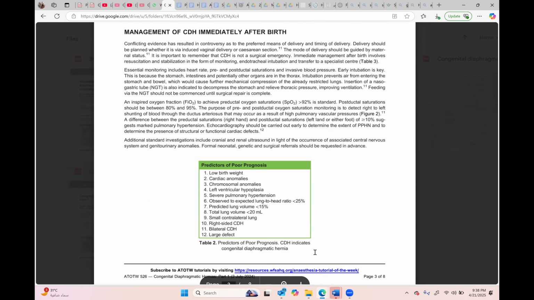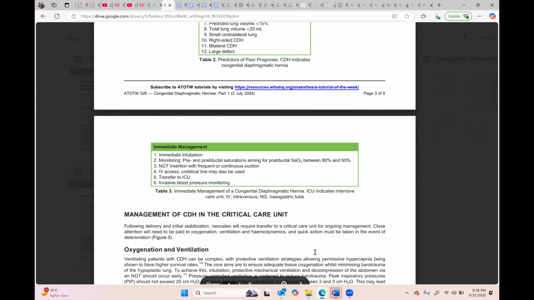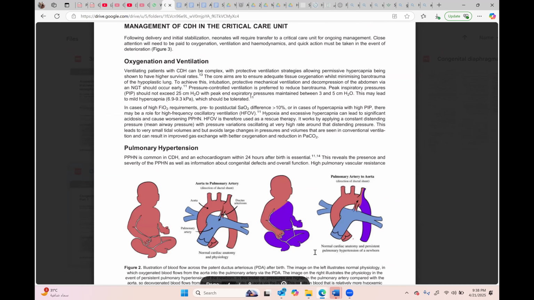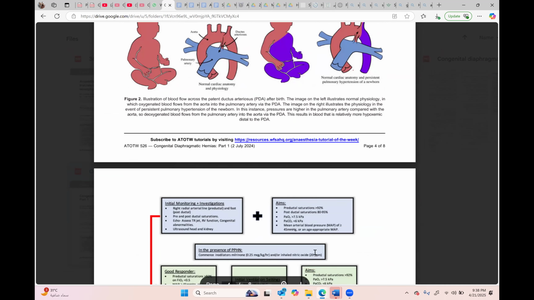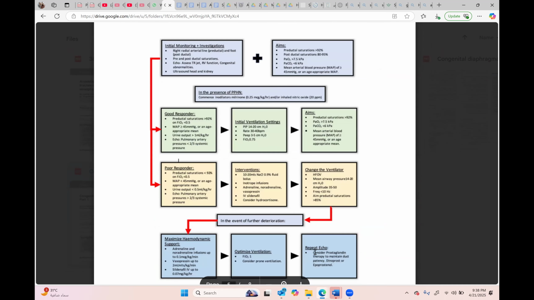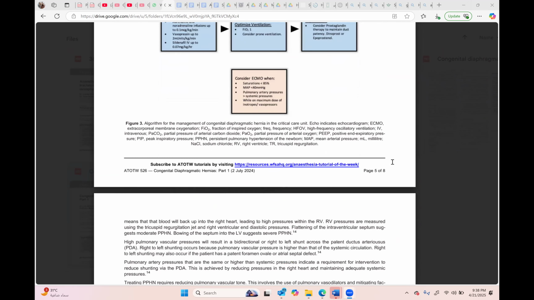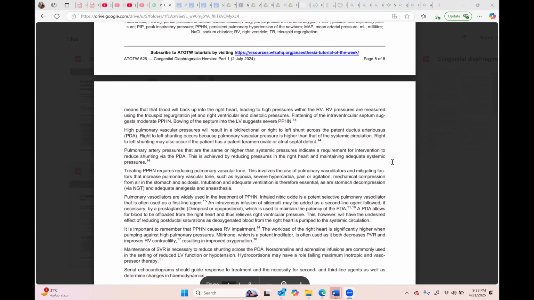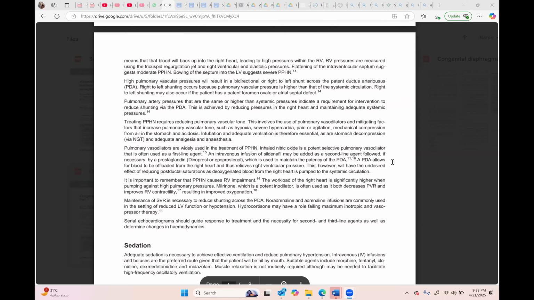So what are the associated anomalies with congenital diaphragmatic hernia? The patient can have a VSD, or pulmonary hypertension after hypoplastic lung. These two are most prominent.